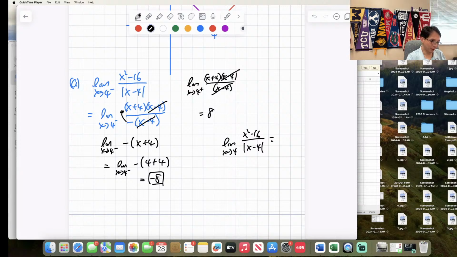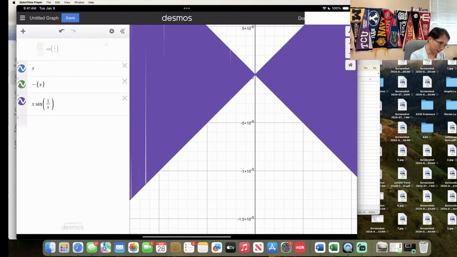What happens if you have the limit as x approaches 4 of x squared minus 16 over the absolute value of x minus 4? Why does it not exist? They're not equal to each other. See this 8, this is negative 8. They're not equal, so the graph is going to look something like this.